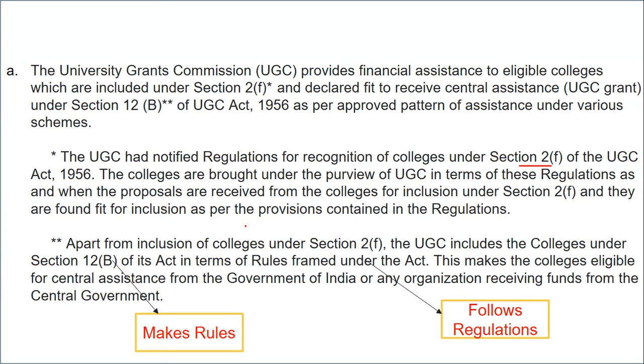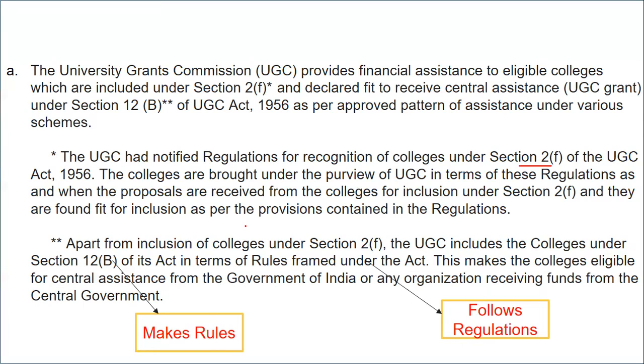And 12B, it includes what? It includes the rules and regulations. So this makes the colleges eligible for central assistance from the government of India, or receiving funds from the central government. So I hope everyone is very clear. If anyone is still having a doubt, 2F and 12B.